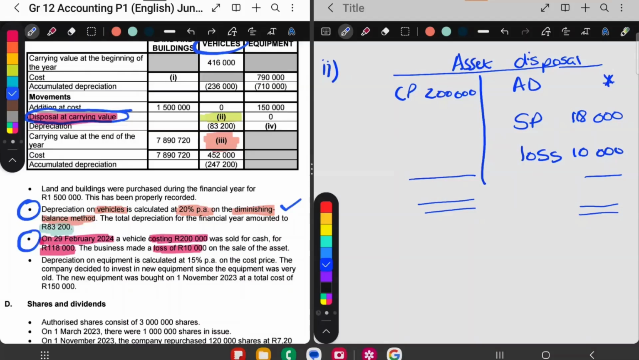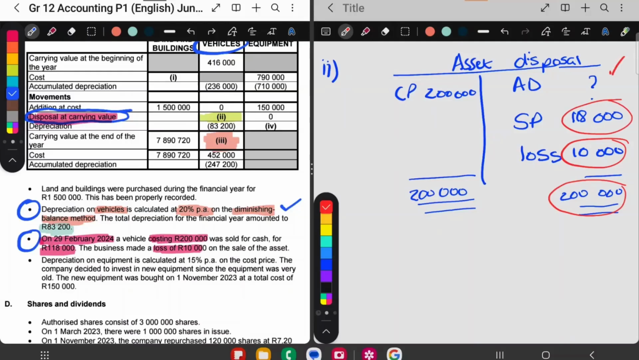So the missing amount is the accumulated depreciation. Remember, we don't balance the asset disposal account. Because the missing amount is here, it means the biggest amount is on the other side, so the biggest amount is on the debit side. That means this is 200,000 and this is 200,000. Okay, that means we have to work out this missing amount over there. So how do you get that missing amount? You say 200,000 minus this gives me that. So I'm going to do that quickly.